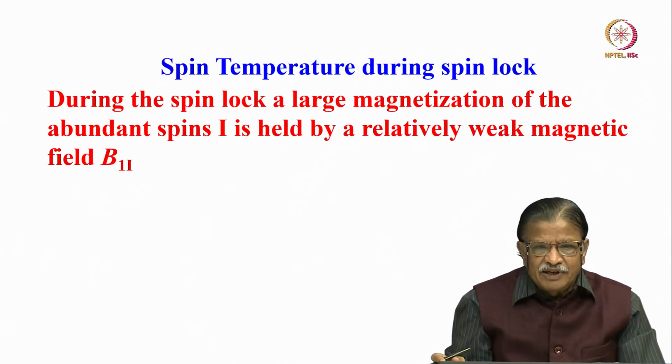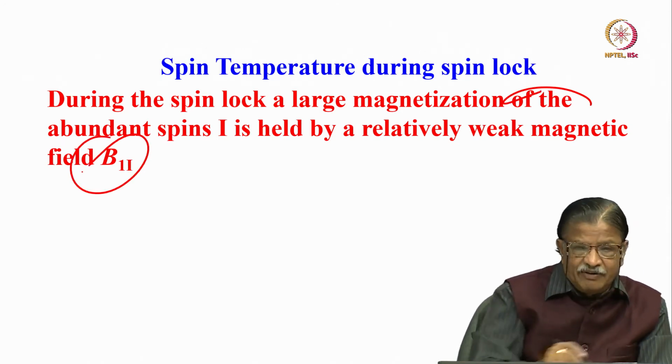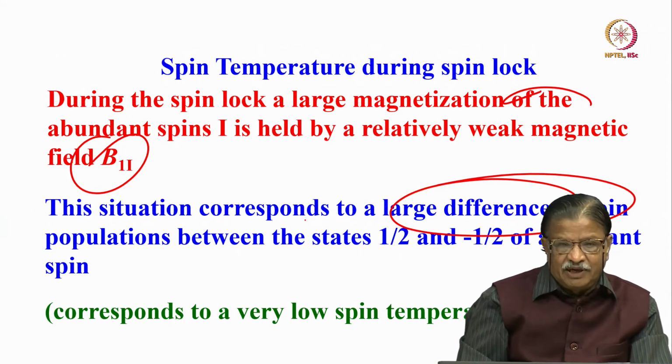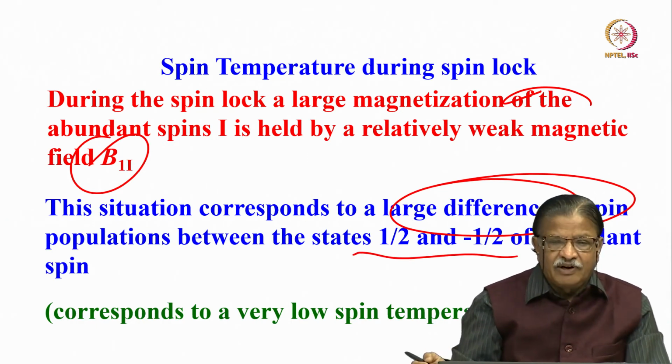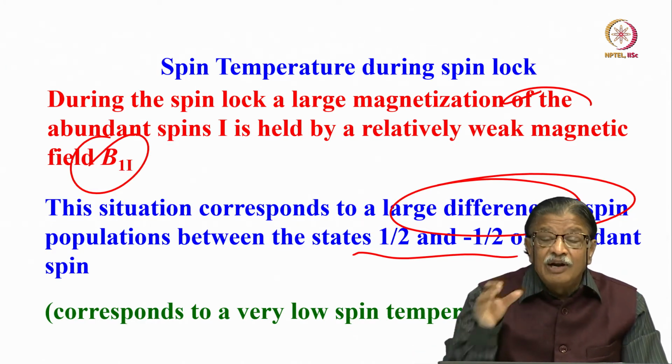Now, the spin temperature during the spin lock: a large magnetization is held by a relatively weak field for the proton. This situation corresponds to a large difference of spin population between the +1/2 and -1/2 states of the abundant spin. As I said, it corresponds to low temperature.